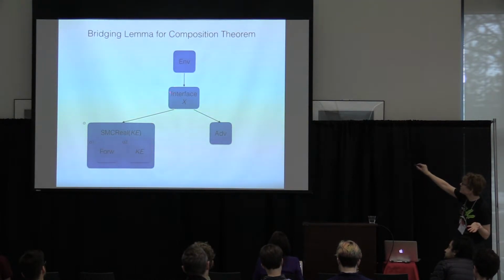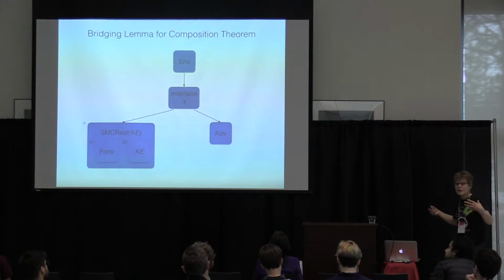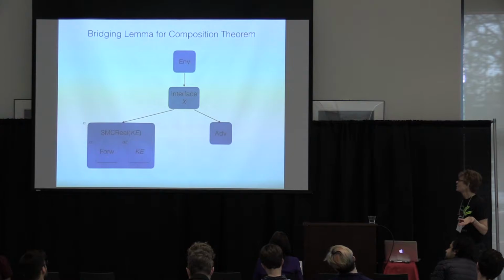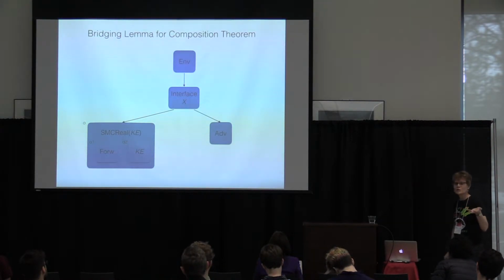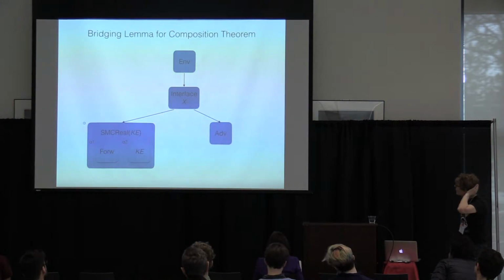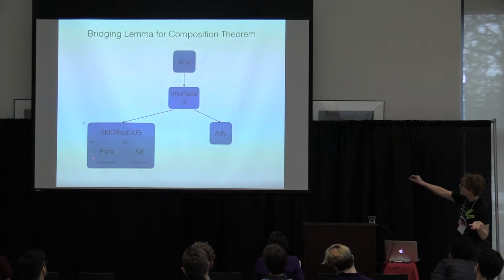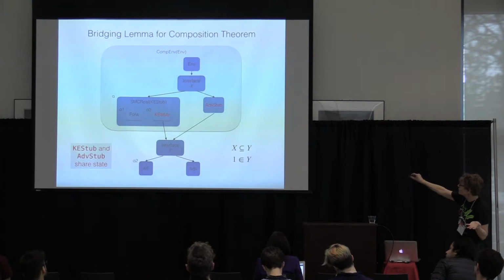We've got an interface which at the top level has some interface. What's important at the top level is this not have to, which was the special way for the ideal functionality of the key exchange to talk to the key exchange simulator. We want to show an equivalence between that and this. And so what's happened? Key exchange and ADV have been moved down to this interface that's here.